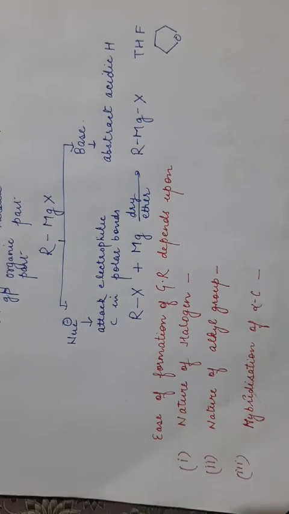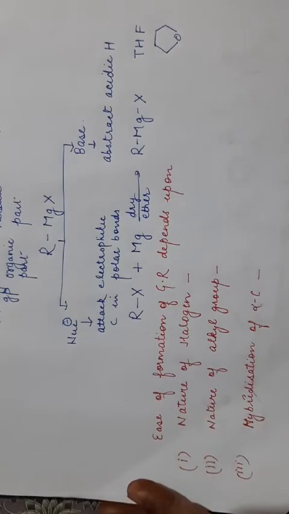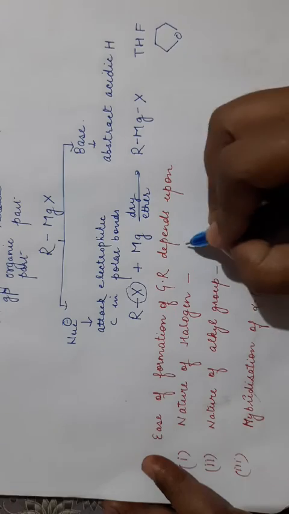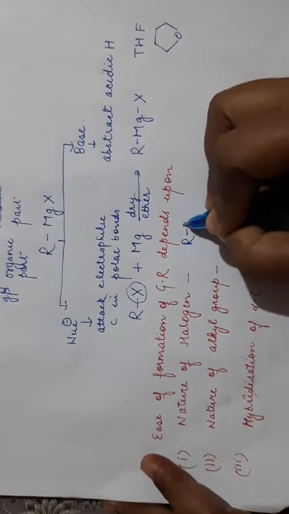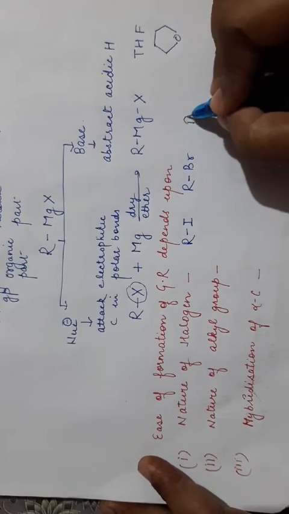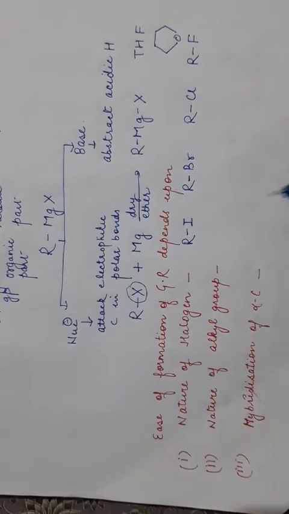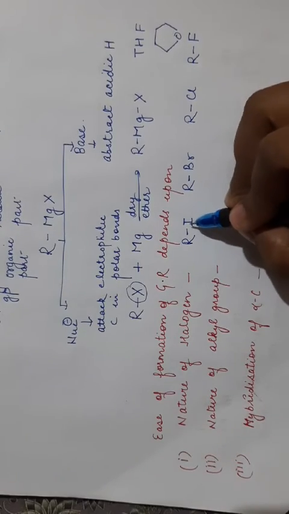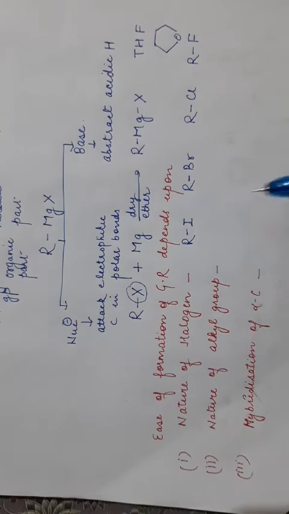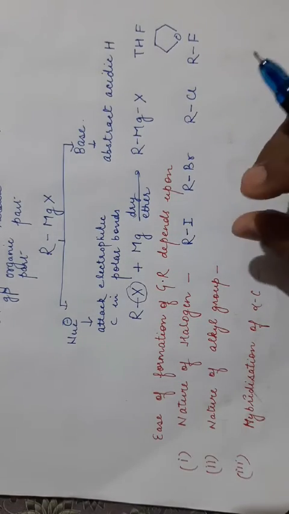Now, ease of formation of Grignard reagent depends upon certain factors. First is the nature of halogen, which is attached to this R group. So if we consider alkyl iodides, alkyl bromides, alkyl chlorides and alkyl fluorides, as the size increases from fluorine to iodine, the bond strength will decrease.